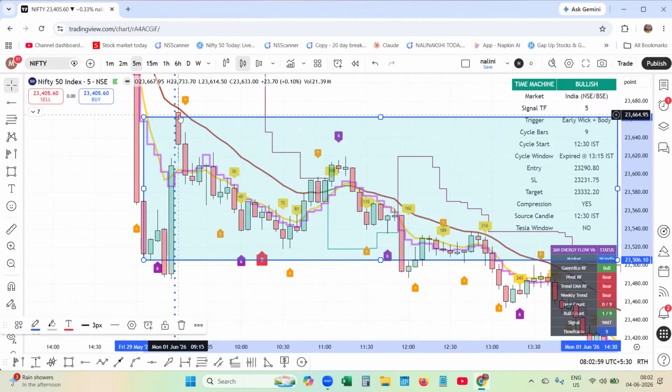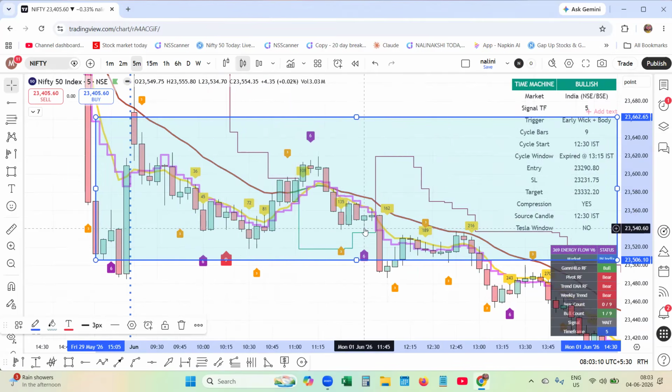And then see, immediately the price starts coming down. See the cluster of 36, 45, 82, and this is the time slot. The market is building pressure to the downside.